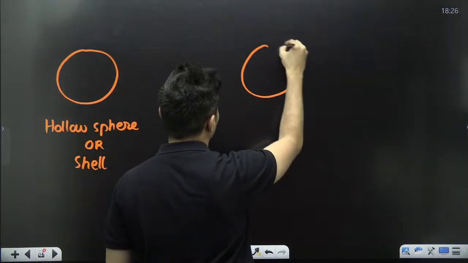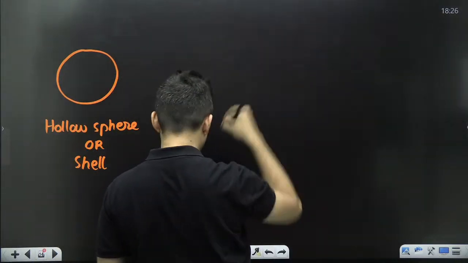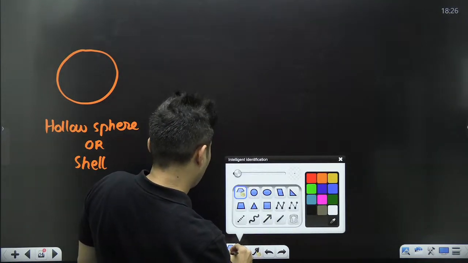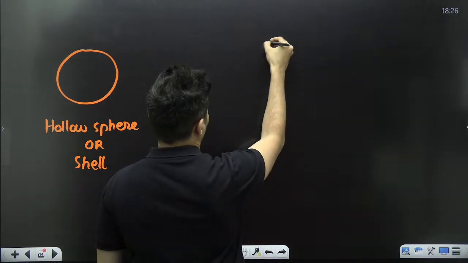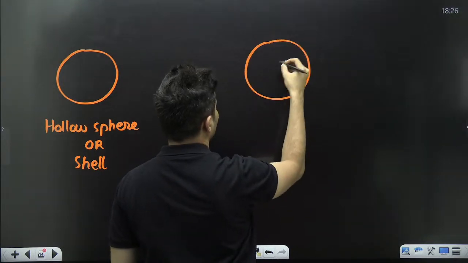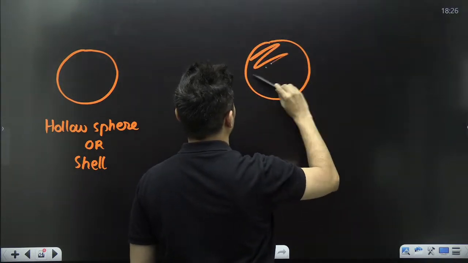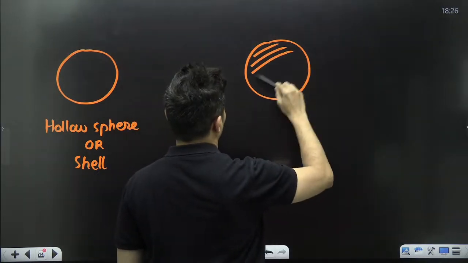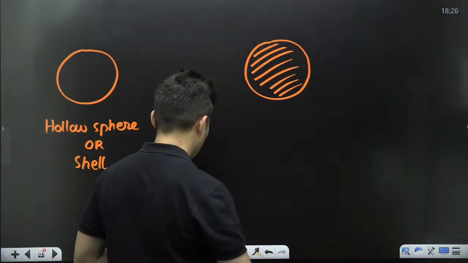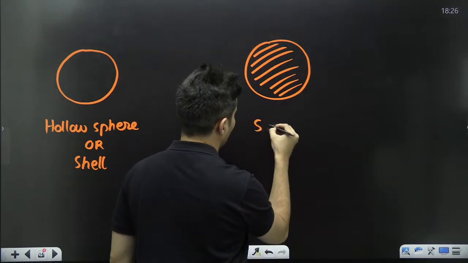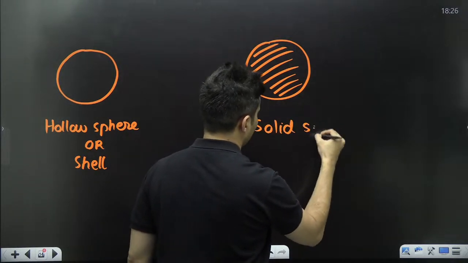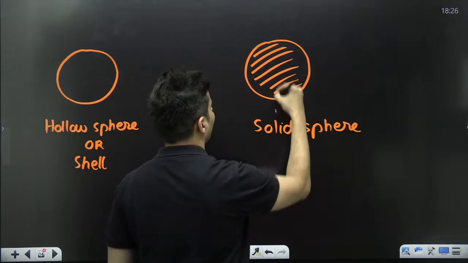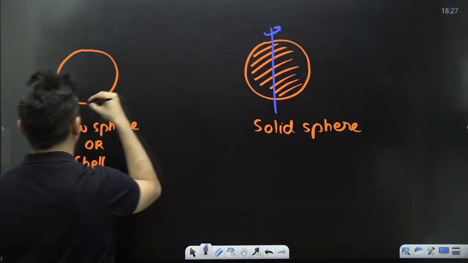And the second one is your solid sphere. Both of them are going to be rotated about their central axis.